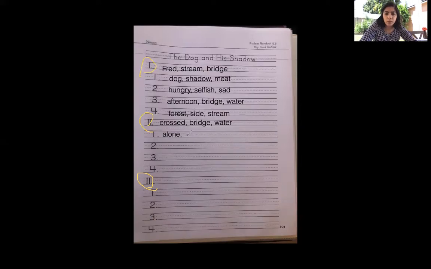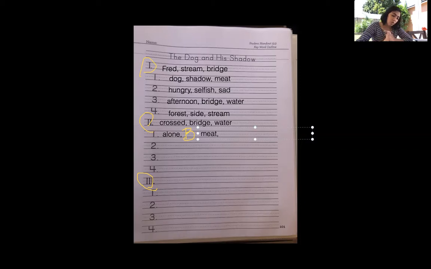Now you have to remember your symbols, because if you don't remember your symbols, you can't look back on the story. So I'm going to do a really big B for bigger. And then I'm going to write meat. B, meat. Okay, that means bigger piece of meat.